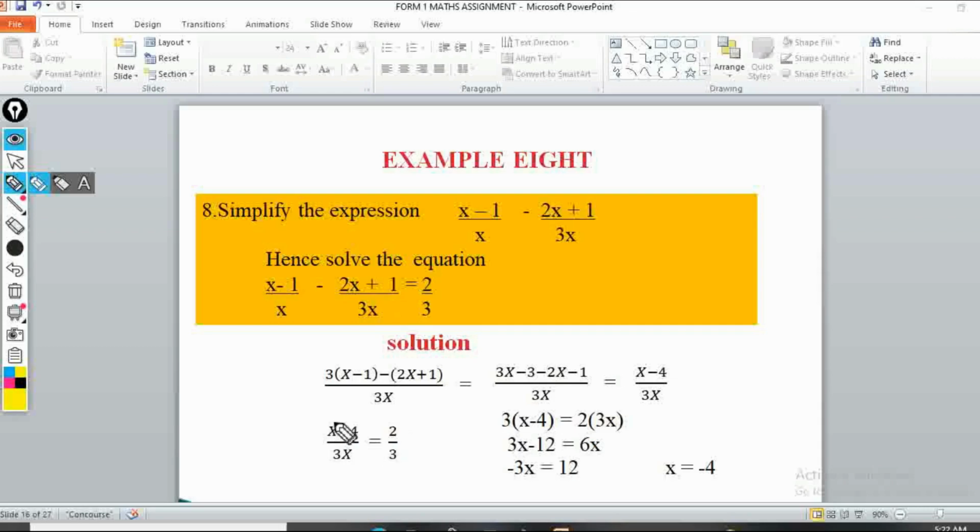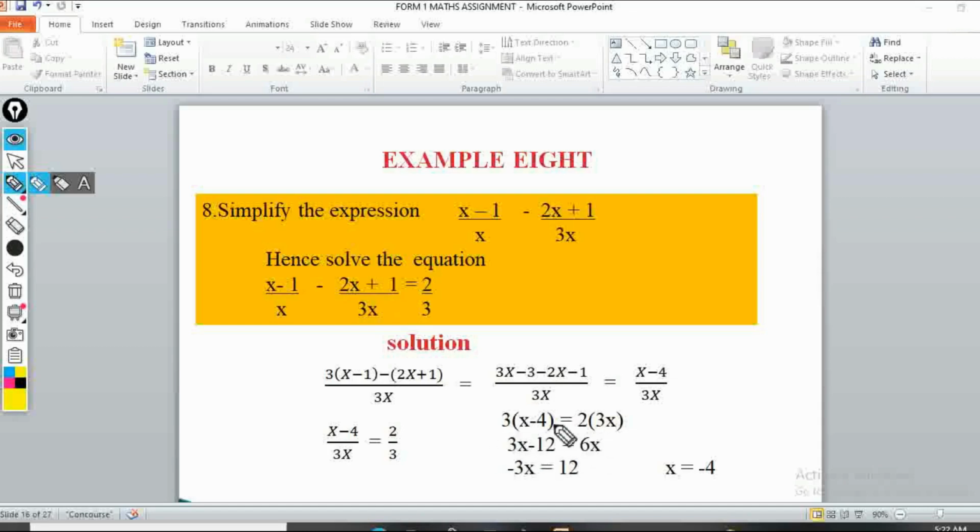So if you cross multiply these, we'll have 3 multiplied by x minus 4 is equal to 2 multiplied by 3x. So we'll have 3 times x, which is 3x, minus 3 times 4, which is 12, is equal to 2 times 3x, which is 6x. Of course, 3x minus 12 is equal to 6x. So I can take this 6x to the other side.